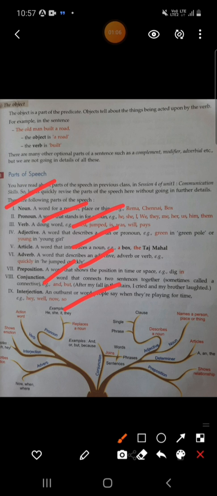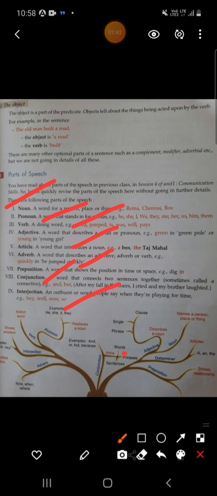Pronoun, a word which is used in place of a noun, that is called a pronoun. Like he, she, I. Ram is a good boy. He is a good boy. Instead of Ram, what do we use? He. Verb, any doing word is called a verb, right? Like cried, jumped, is, was, will. Adjective, any describing word is called an adjective. Article, a word that introduces a noun. For example, a box, the Taj Mahal. You know it very well. Article, use of a and the.